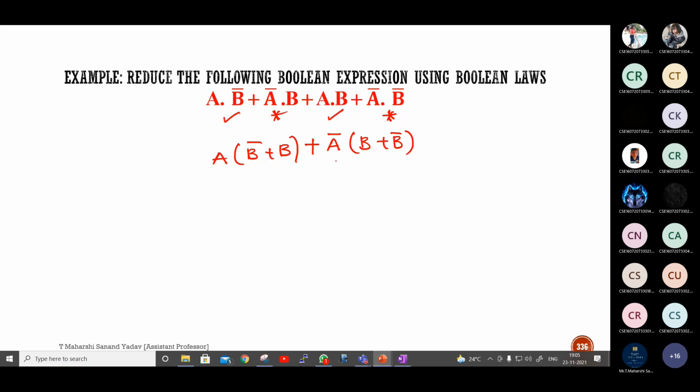B, you already know the rule. B plus B bar is how much? 1. So substitute 1. This will be A into 1 plus A bar into 1. So A plus A bar. A plus A bar is how much? 1. So the result is 1.